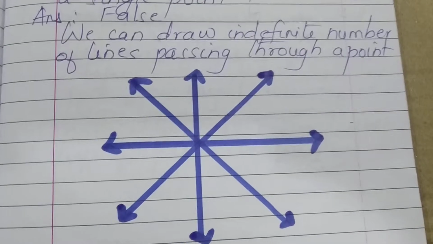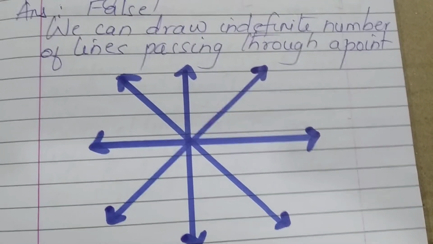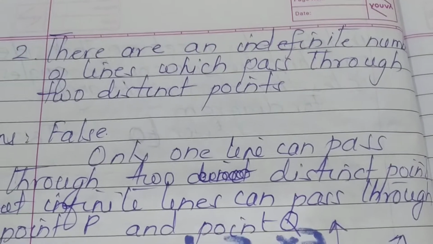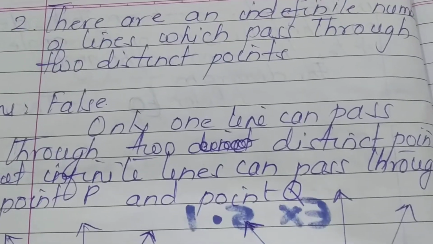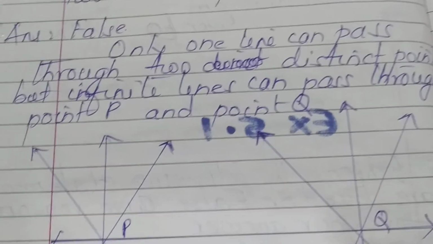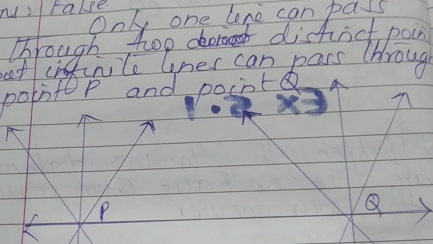Please see the figure and draw the figure. There are an indefinite number of lines which pass through two distinct points. The answer is false. Only one line can pass through two distinct points, but infinite lines can pass through point P and Q. Please see the figure.